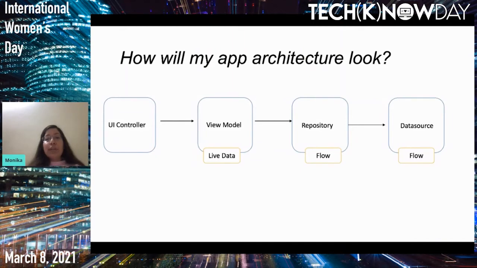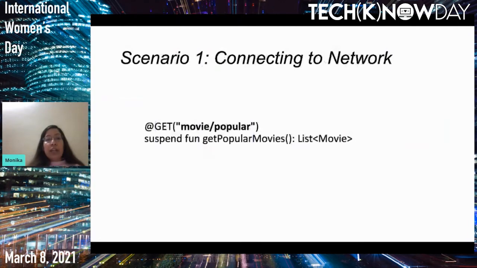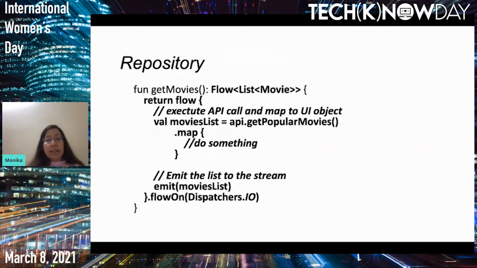If you want your repository operation to not happen on your main dispatcher, which you definitely should, you need to use this flow on operator so that your API call gets executed on the IO dispatcher. You should not execute your network or database calls on the main dispatcher.